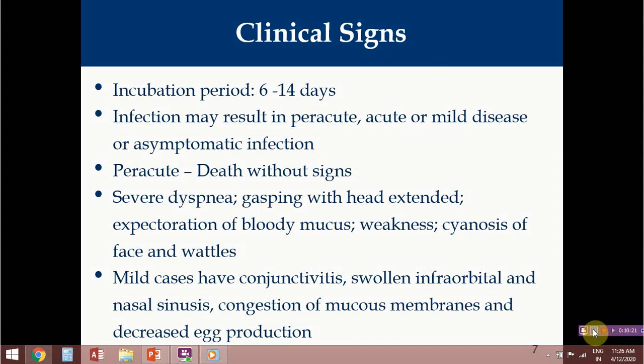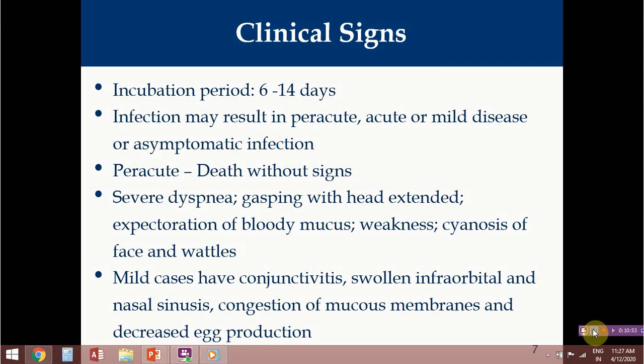In the acute form generally you will find difficulty in breathing, gasping with head extended. You will find expectoration of bloody mucoid discharge. There will be cyanosis of the face and wattles, and these lesions are mainly due to, as we have already discussed, the virus replicating inside the tracheal epithelial cells. Ultimately, due to the replication there will be necrosis and sloughing of the cells, and all this material accumulates in the tracheal lumen, so it will occlude the trachea and there will be difficulty in breathing.